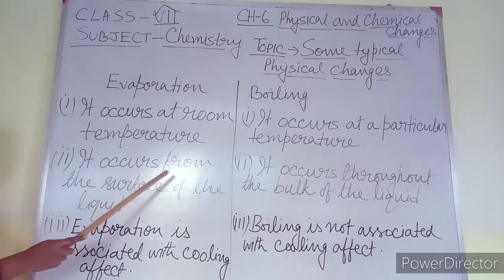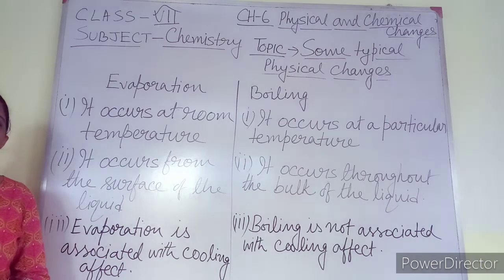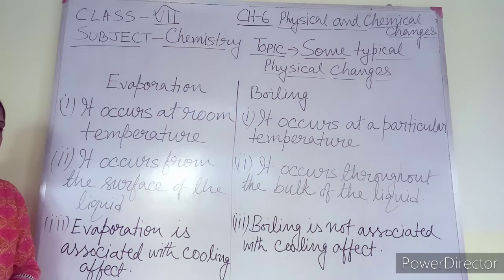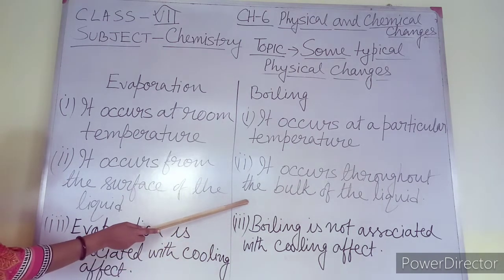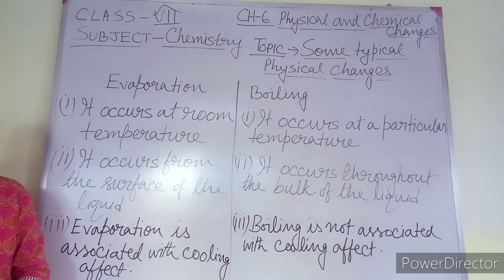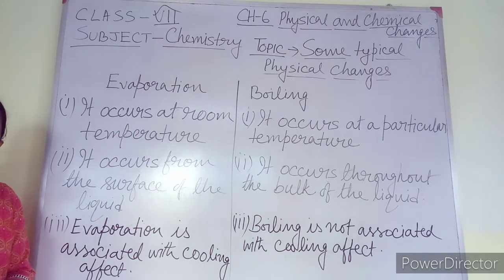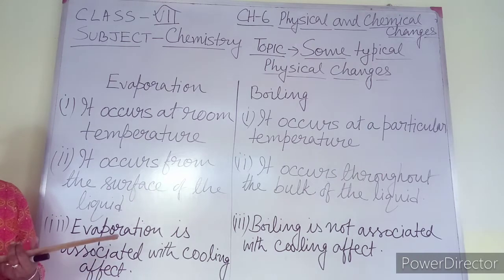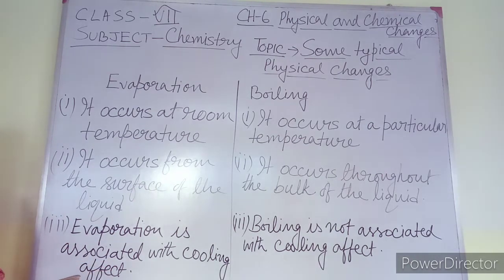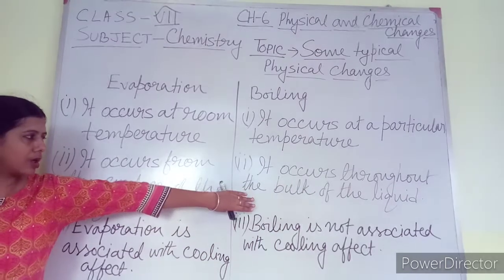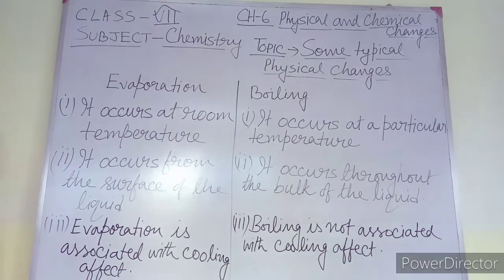Second point, it occurs from the surface of the liquid. That is, from the top surface of the liquid only, evaporation will occur. On the other hand, boiling occurs throughout the bulk of the liquid. You have seen water boiling in a container at home in the kitchen. You might have seen that bubbles are formed from the whole container. Bubbles are there from the bottom of the container and the top also. These are coming and changing into vapor. So it is occurring throughout the bulk of the liquid.